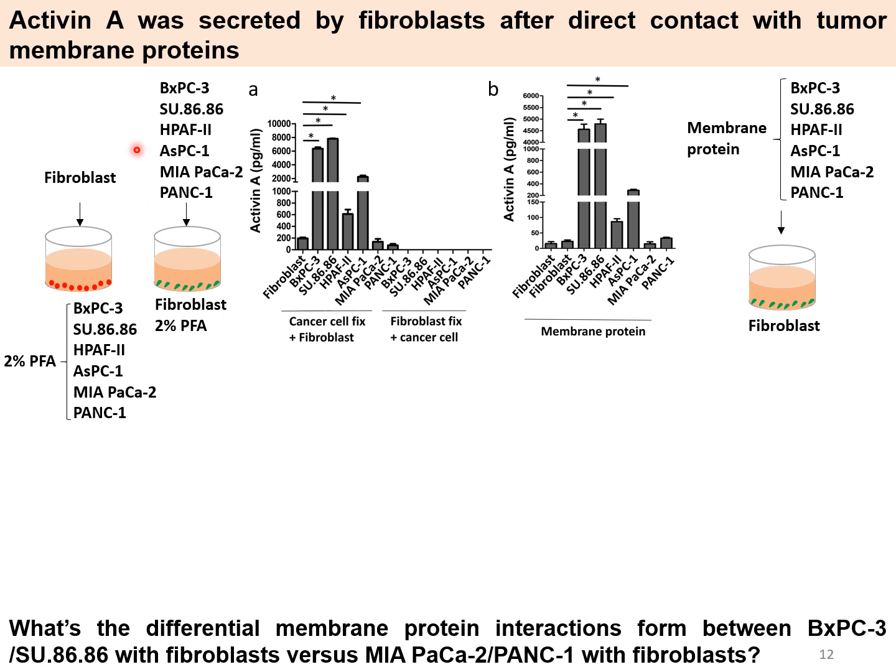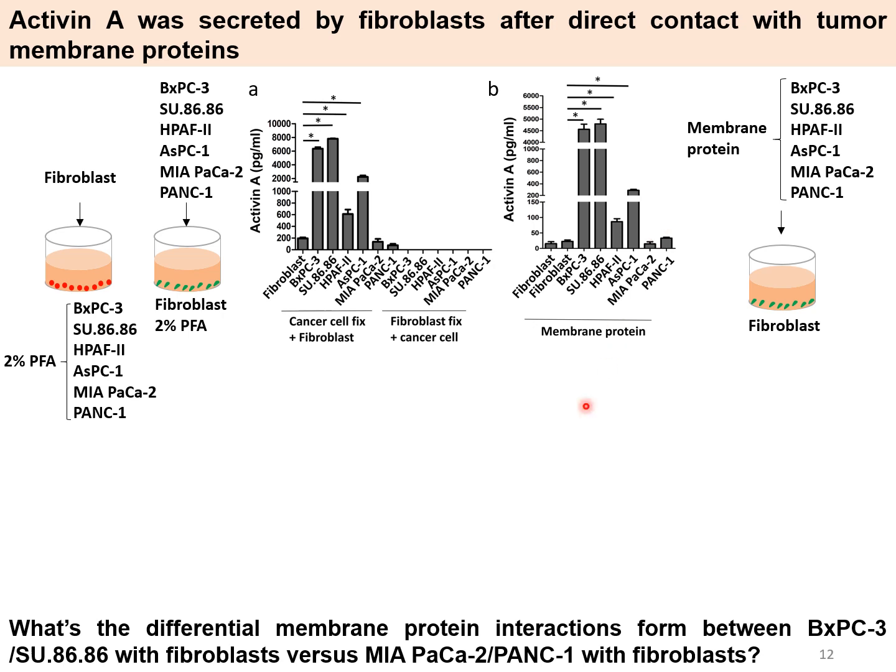To answer this question, I got a hint from a result that after I incubated fibroblasts with 2% paraformaldehyde-fixed tumor cells, Activin A can be induced. Consistently, Activin A can be induced in fibroblasts by tumor membrane proteins to differential extents.